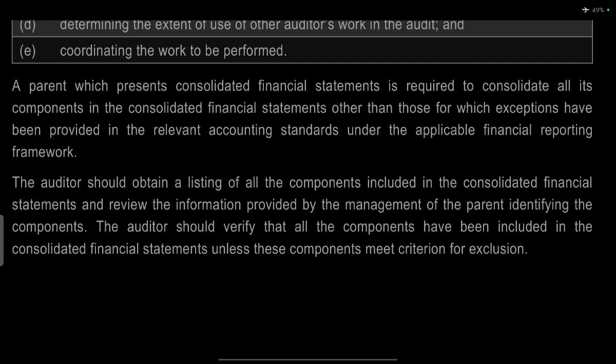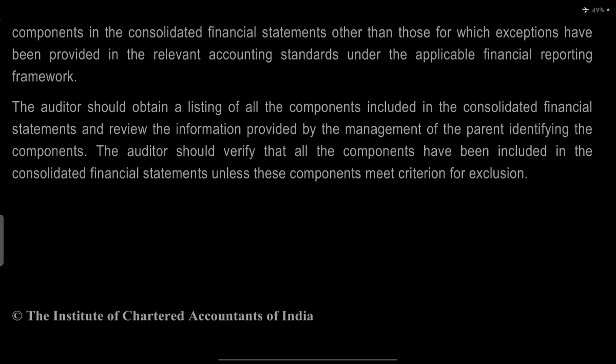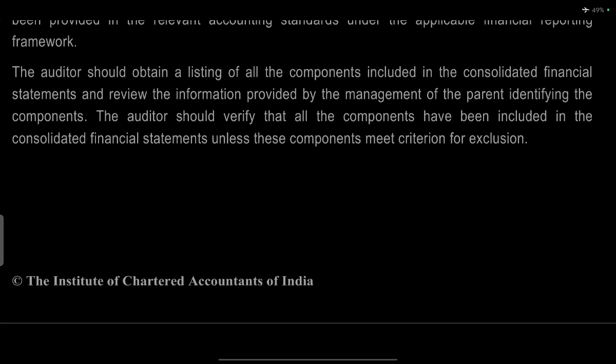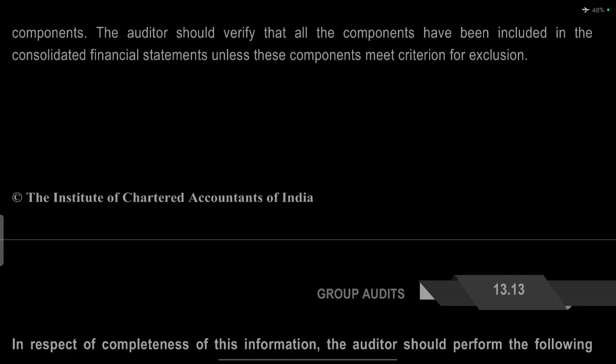The parent, while presenting the consolidated financial statements, is required to consolidate all the components in the consolidated financial statements, other than those for which an exception has been provided in the relevant accounting standard under the applicable financial reporting framework. Auditor should obtain a listing of all the components included in the consolidated financial statements and review the information provided by the management or by the parent identifying the components. Auditor should verify that all the components have been included in the consolidated statements unless a component meets the criteria for exclusion.